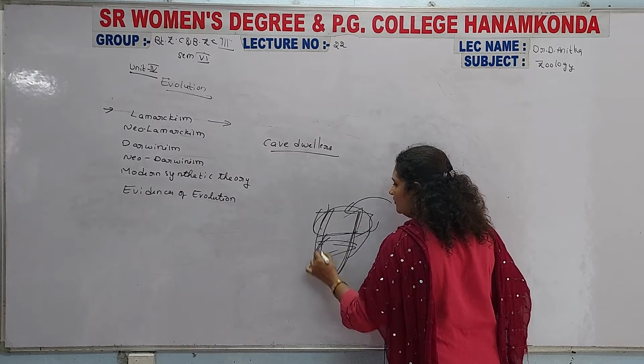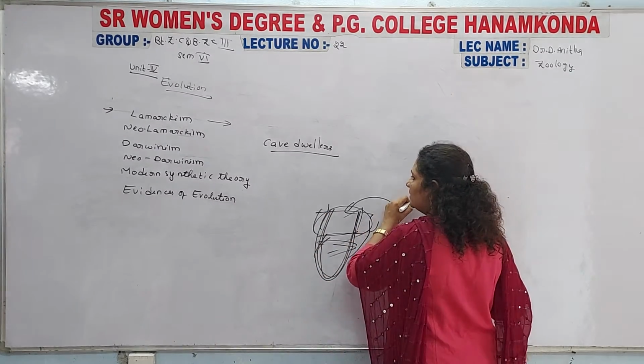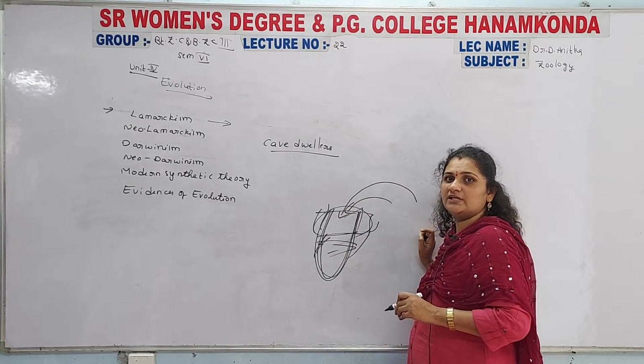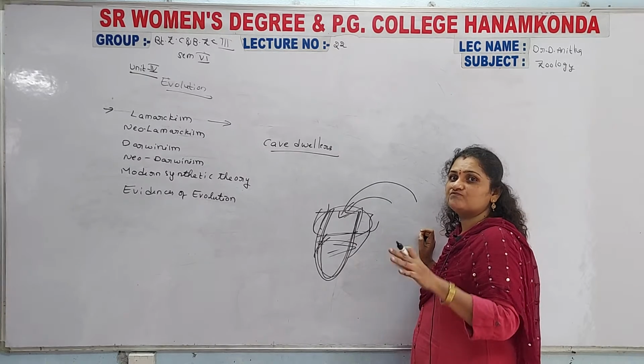The cave becomes very dark. Why? Because the sun rays may not penetrate and enter into those caves. So that is why that area becomes very dark. Due to that reason, they may lose their eyesight.